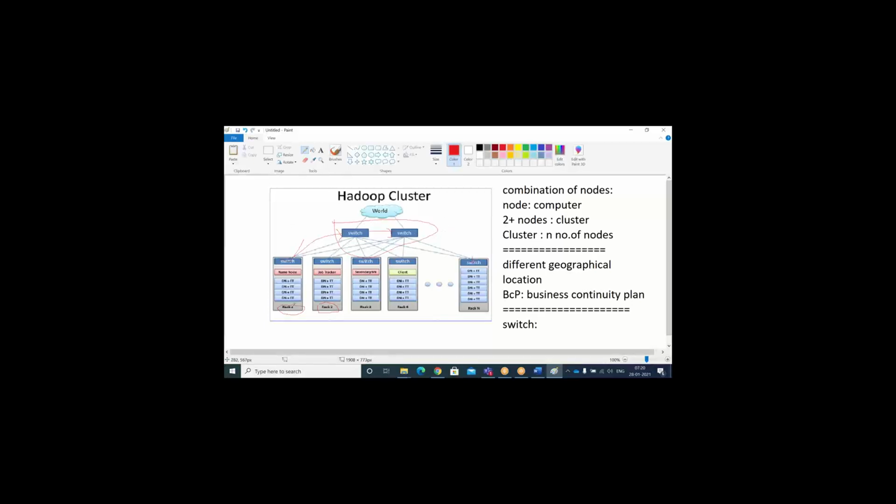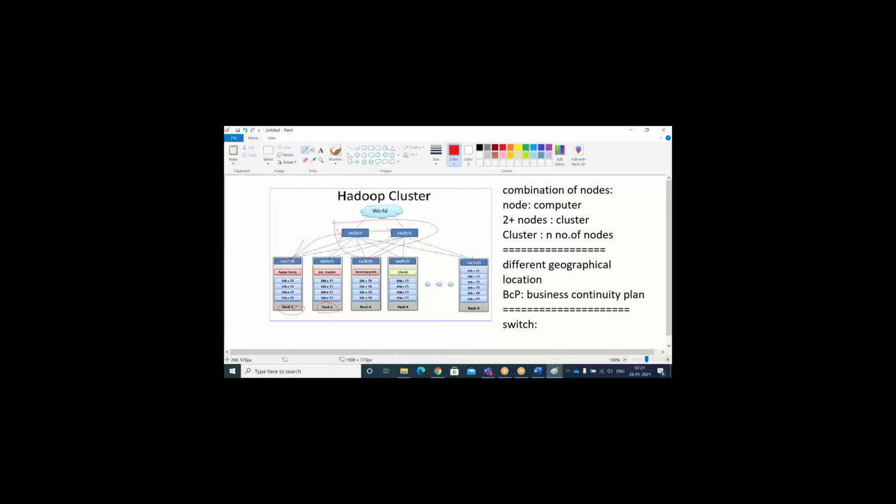Then coming to the racks. A rack is nothing but a storage layer. Each rack will contain a number of nodes. In terms of nodes, you may have a name node and data nodes as well.